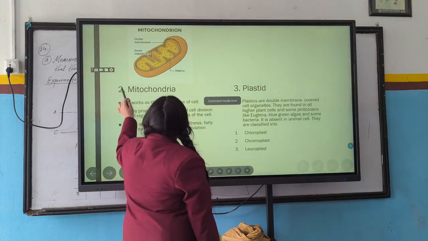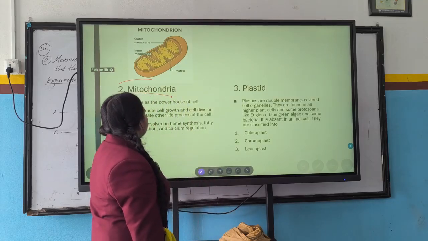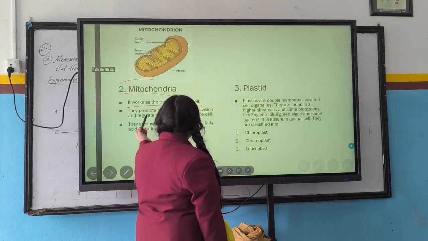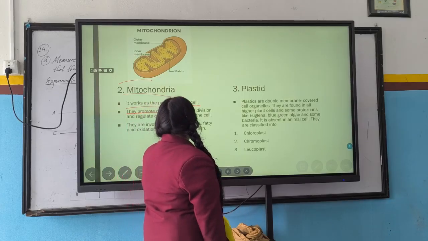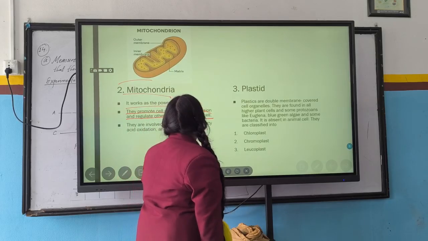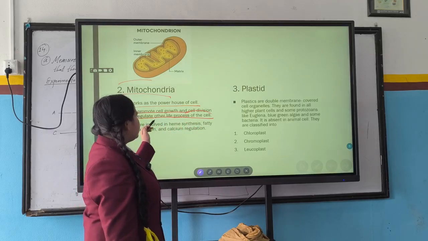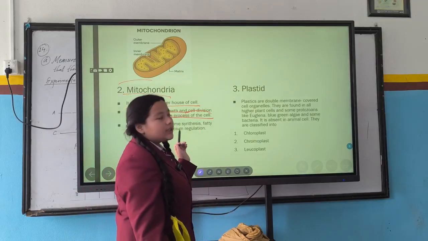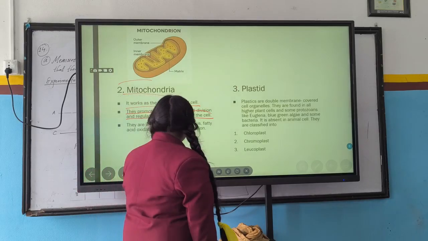Now the turn of mitochondria. It works as the powerhouse of the cell, and everybody knows that. They promote cell growth and cell division and regulate other life processes of the cell.